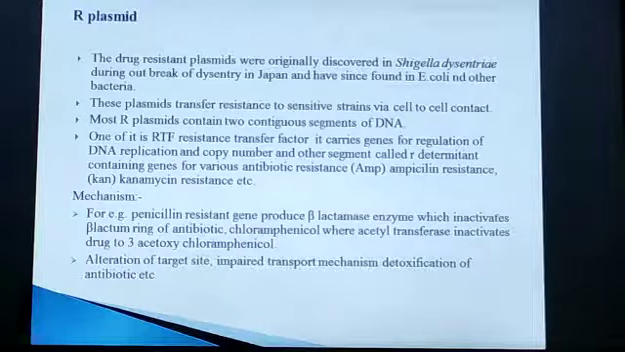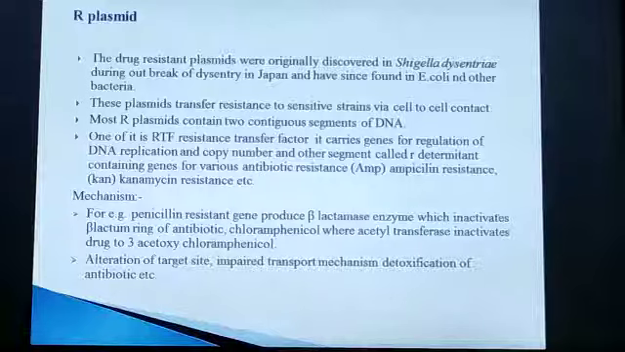Then another type of plasmid is the R plasmid. It is a drug resistant plasmid, which was originally discovered in Shigella dysenteriae during an outbreak of dysentery in Japan, and has since been found in E. coli and other microorganisms. These plasmids transfer resistance to sensitive strains via cell to cell contact. That means if this plasmid is present in one cell, that cell can transfer the R plasmid to a sensitive cell lacking it, and that sensitive cell can become resistant to that drug.